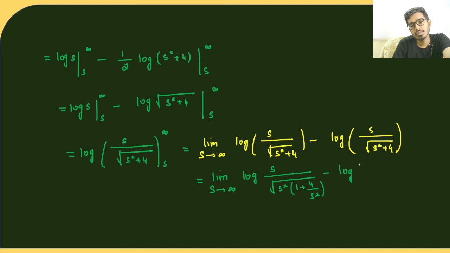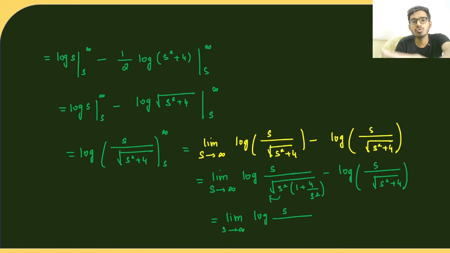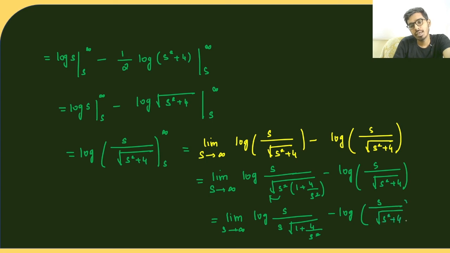Let us keep the other term as it is, log of s by root of s square plus 4. Now if I take s square outside, I need to take root of s square outside. So this will be limit s tending to infinity of log of s divided by s into root of 1 plus 4 by s square, minus log of s divided by root of s square plus 4.